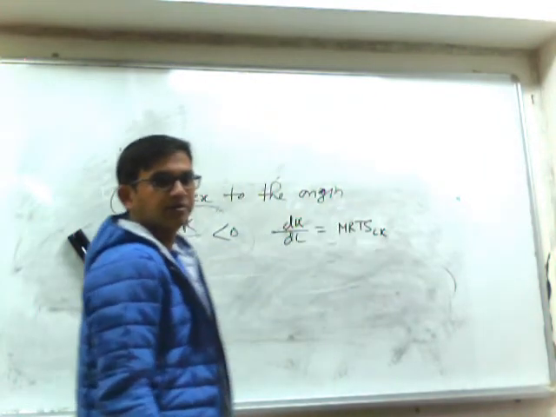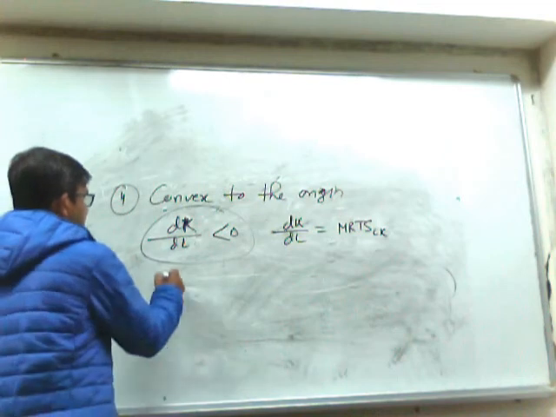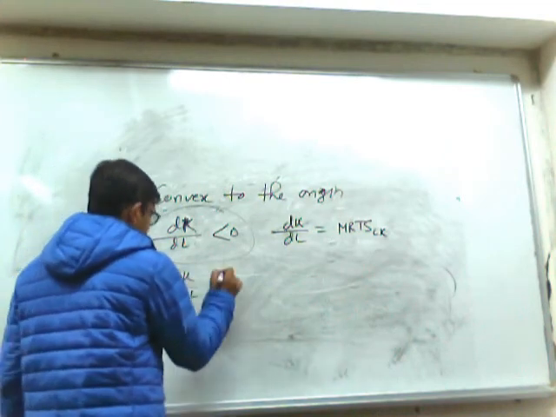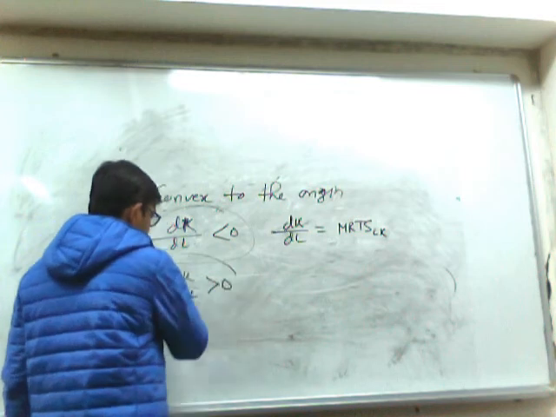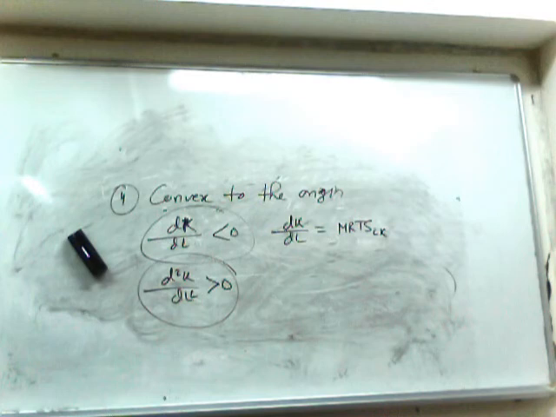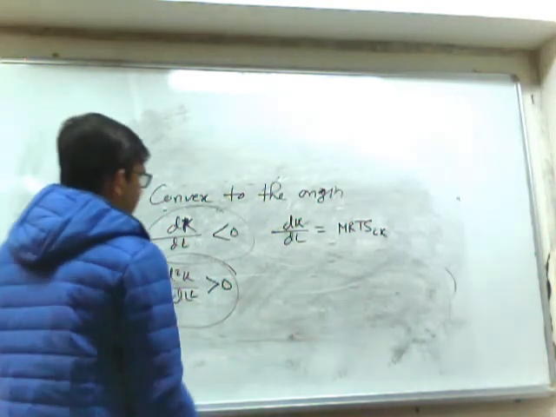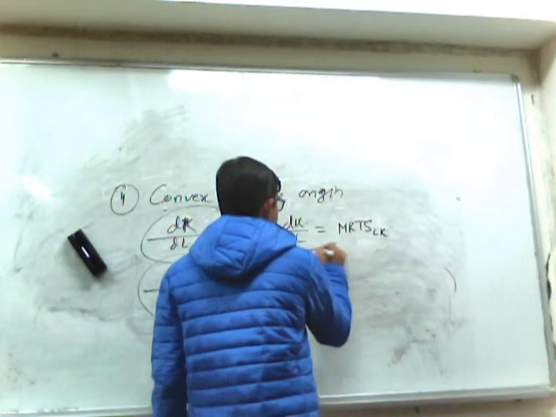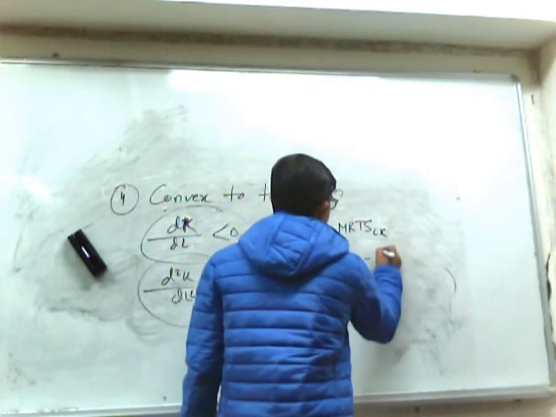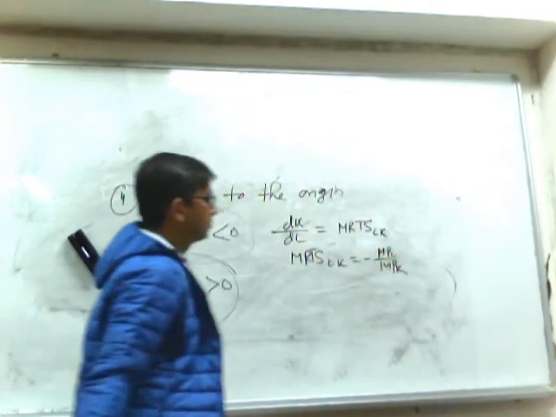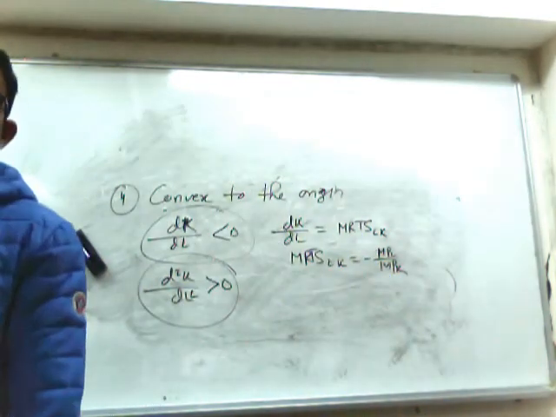That means if we do the second order derivative d2K by dL2, this must be positive. First let us explain it logically, then we will explain it mathematically. So MRTSLK equals how much? Minus MPL by MPK.